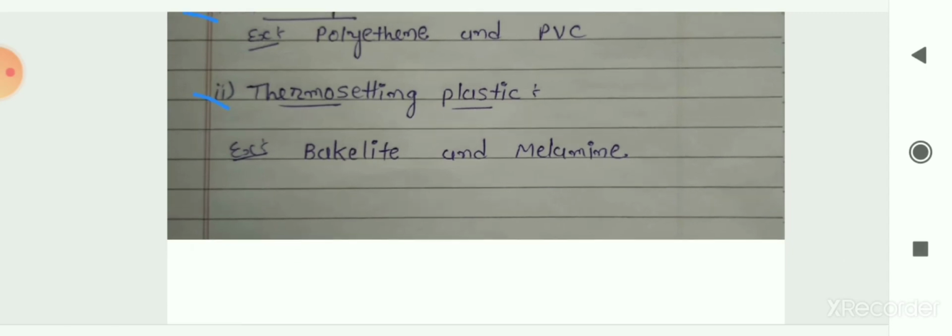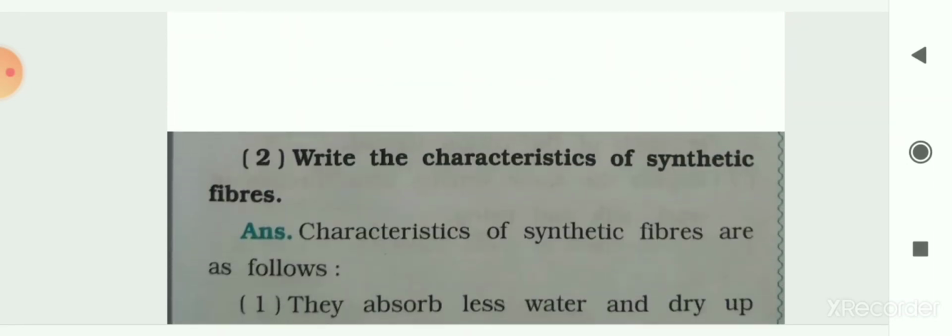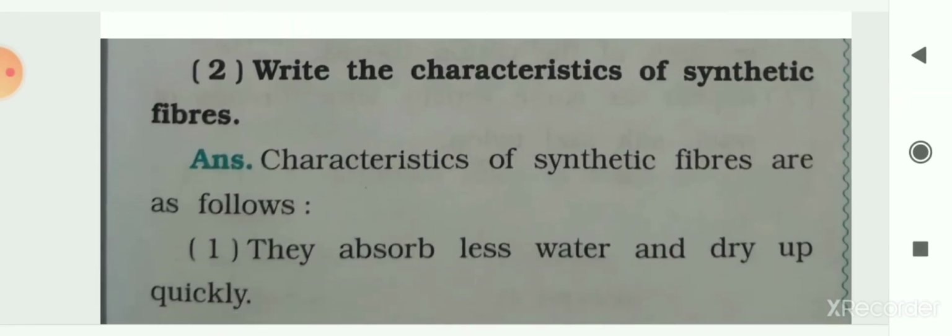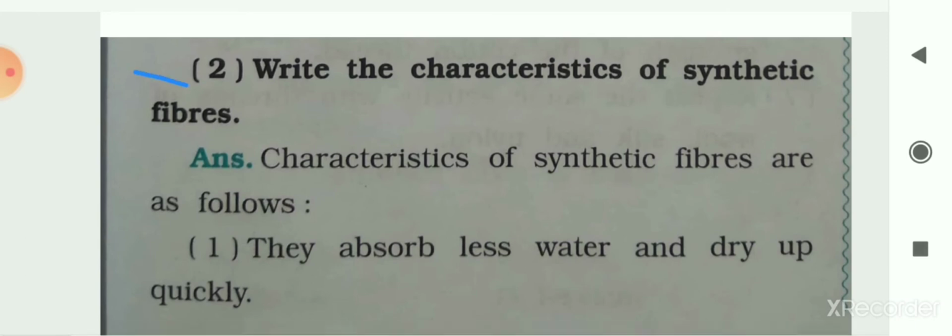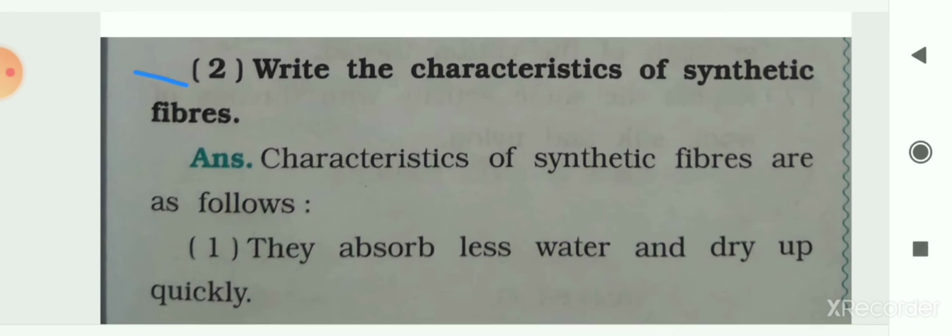So now the next question is: write the characteristics of synthetic fibers. The characteristics of synthetic fibers are as follows. The first one is they absorb less water and dry up quickly. As we have seen, compared to natural fibers, these synthetic fibers absorb less water, and as a result they can dry up easily. In a shorter time they can dry up compared to the natural fiber.